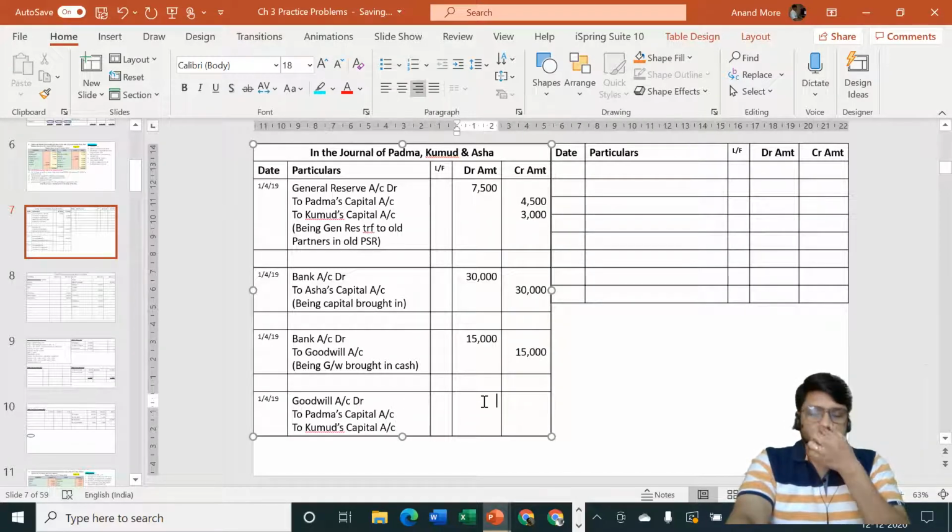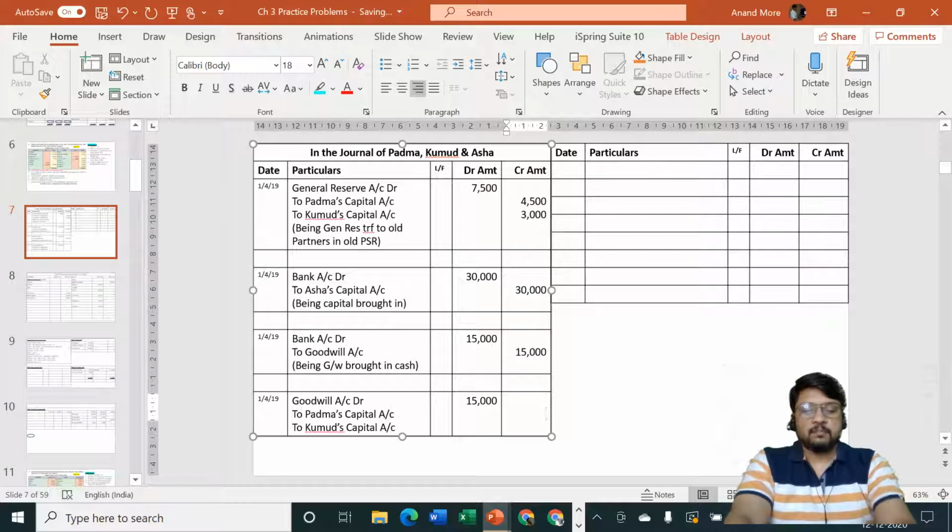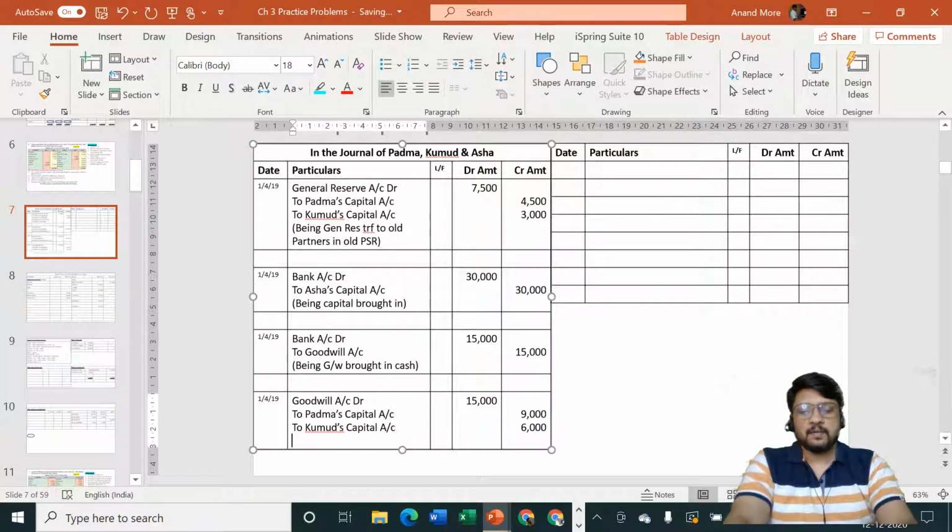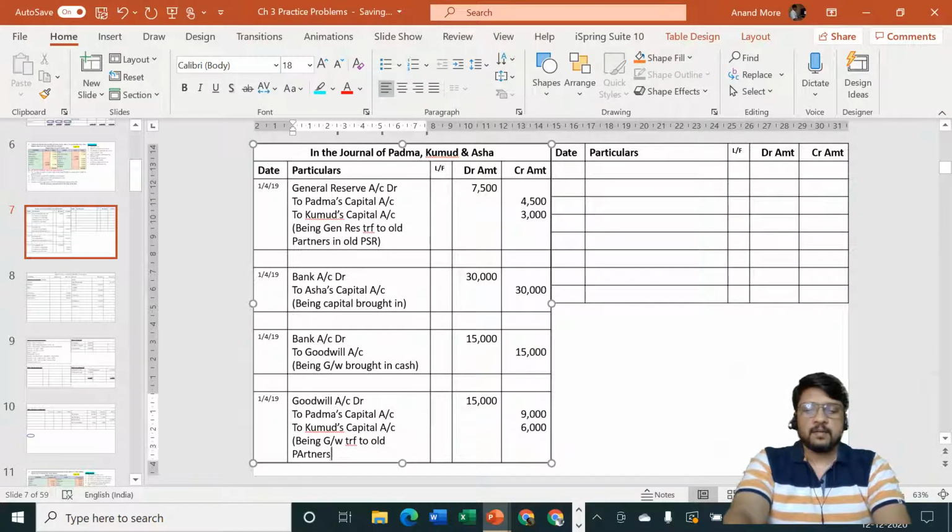Goodwill account debit amount is how much? The amount of goodwill is, we have just now considered 15,000, and out of that for Padma it is 9,000, for Kumud it is 6,000, being goodwill transferred to old partners.